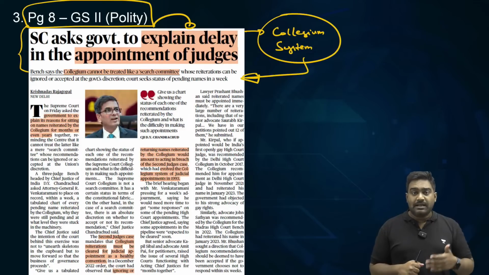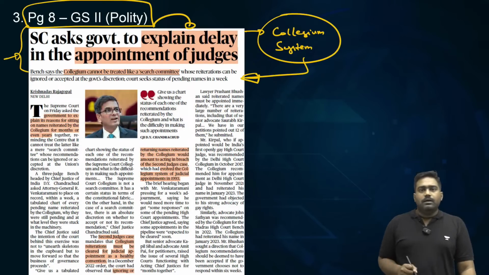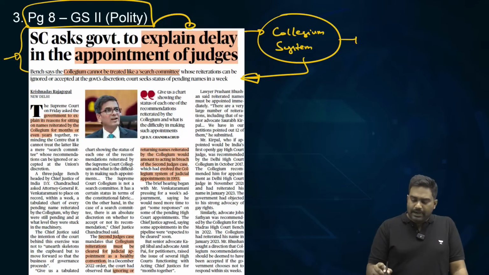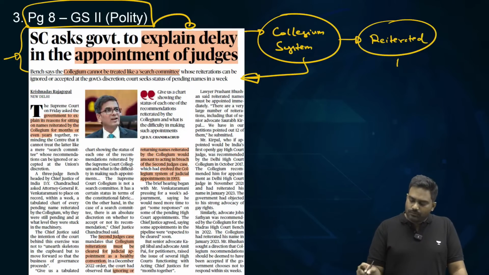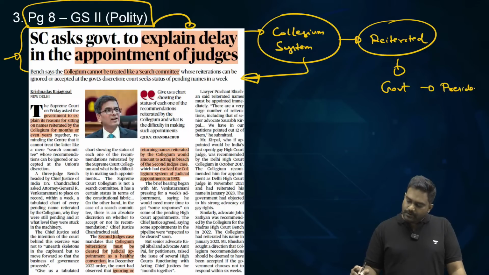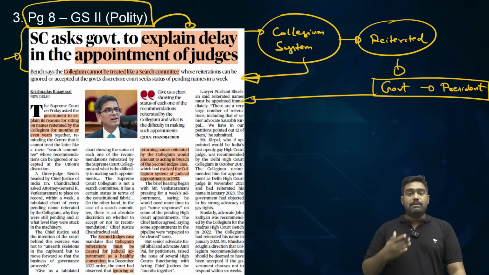There are vacancies which are unfilled in the Supreme Court and also in the High Courts. And even after the collegium had reiterated the names, the government has not moved, the government has not recommended the names to the president to appoint these judges. There has been a delay of several months.